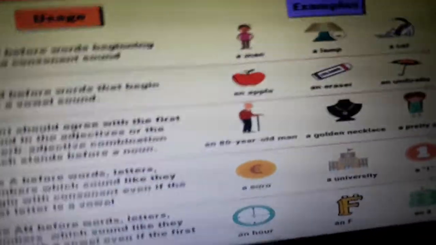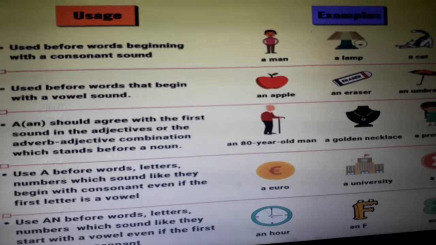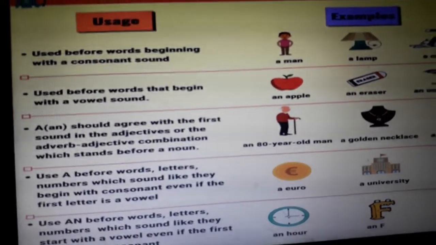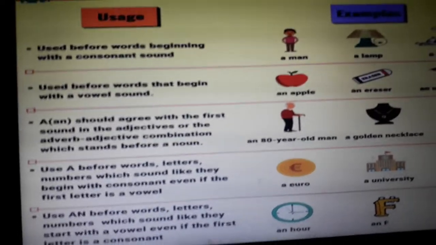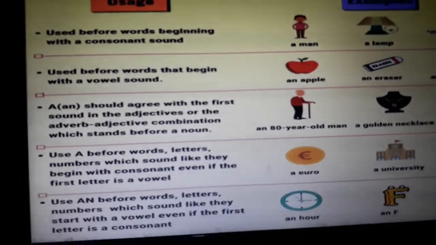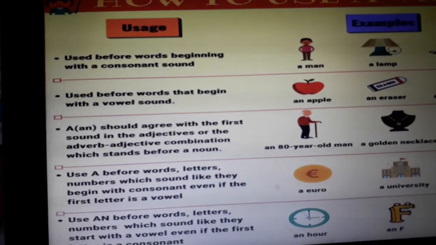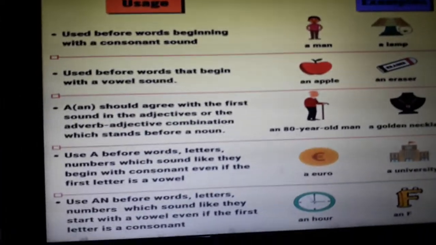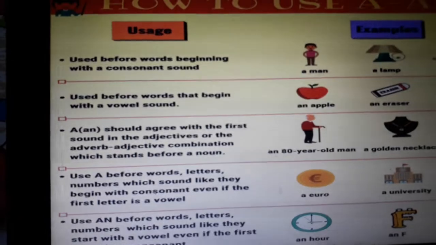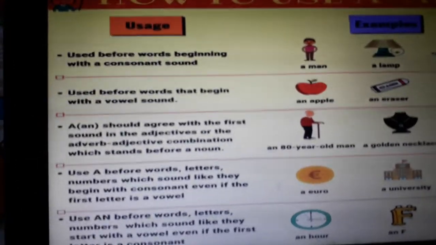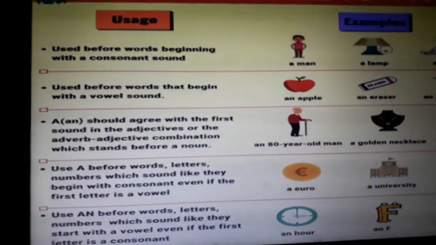Similarly, see here, old. When we say old, see the difference between the pronunciations. We will pronounce this word as old. But when we say one, we will say one. So see the sound of old. The O sound is coming, yes or no? Yes. Old, a vowel sound is coming.